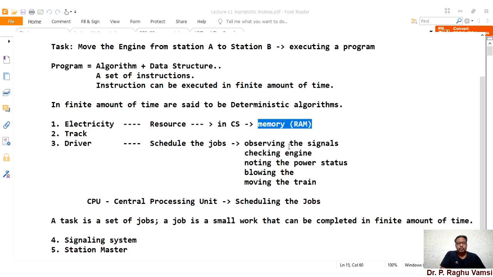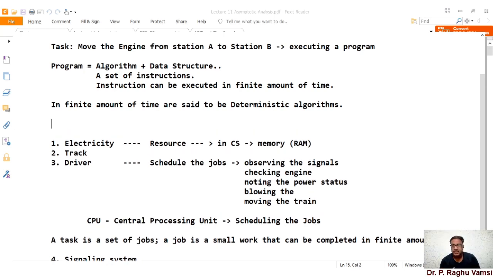Whenever an algorithm executes, it must use as little memory as possible and as little CPU time as possible, so that the program can be executed efficiently. So how can we determine whether the algorithm is using lower memory and better CPU? That is measured using asymptotic complexities.